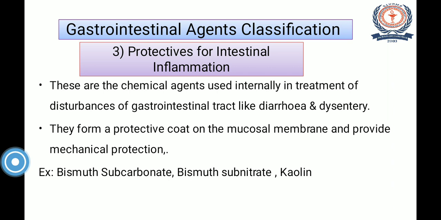So this is the actual mechanism of the protectives. They protect the mucous membrane of the gastrointestinal tract from various substances which may cause infection or inflammation. Examples are bismuth subcarbonate, bismuth subnitrate, and kaolin.